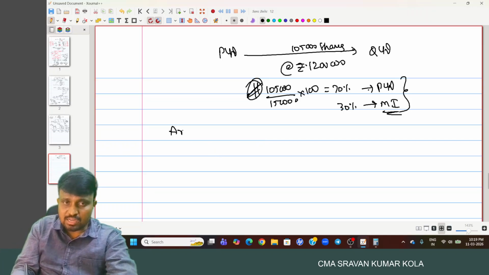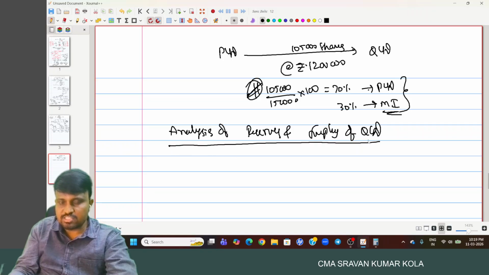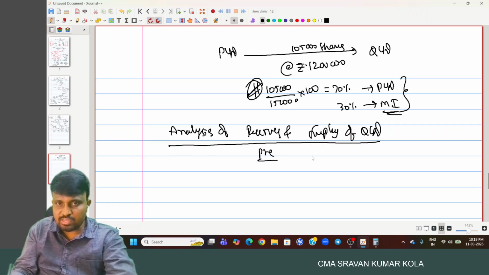And the analysis of reserves and surplus of Q Limited: pre and post, in post general reserve, profit and loss account.